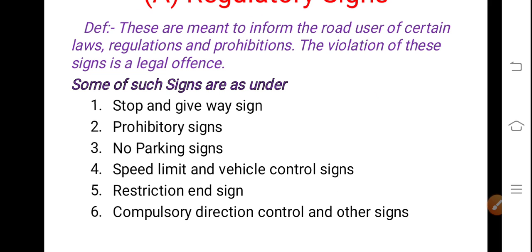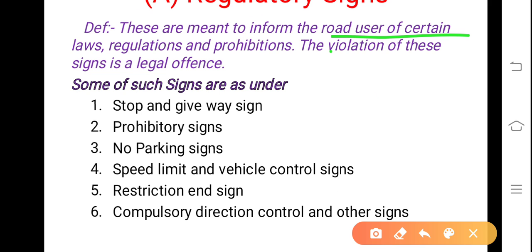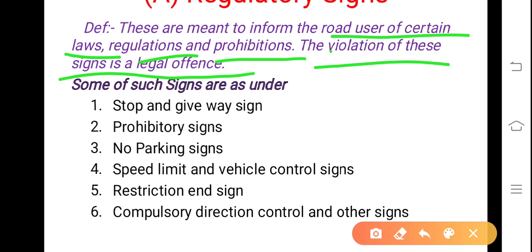Regulatory signs are meant to inform, as I have already said, road users of certain laws, regulations and prohibitions. The violation of this sign is a legal offense, meaning he will be penalized immediately. You must have come across, if you are violating the traffic signs and you are moving, immediately police might have caught you.